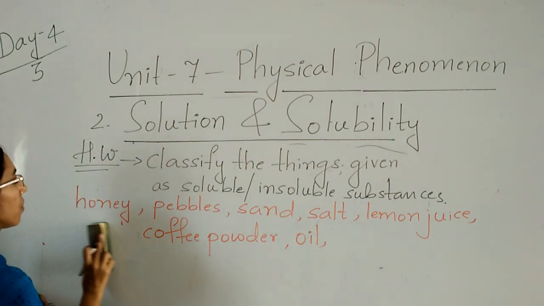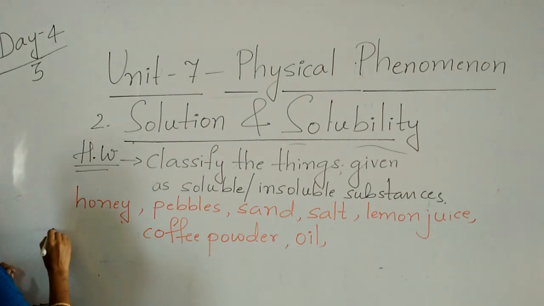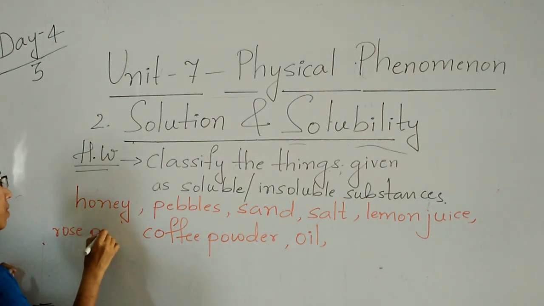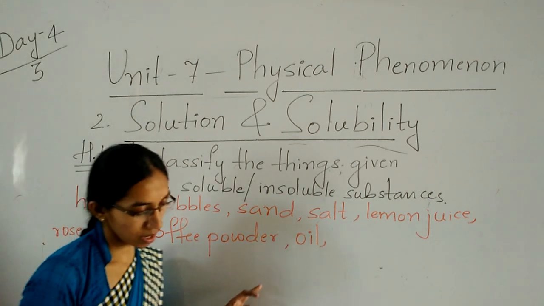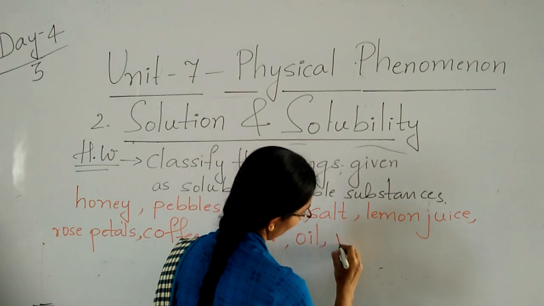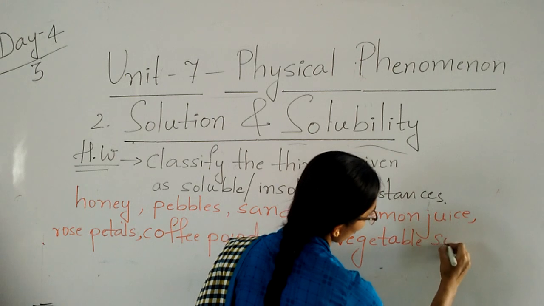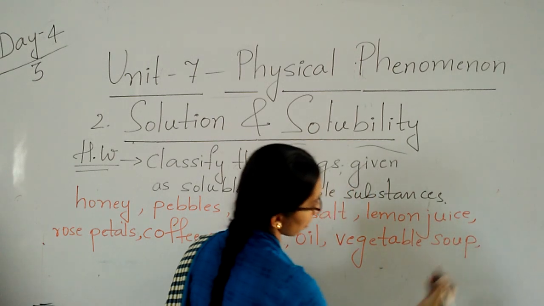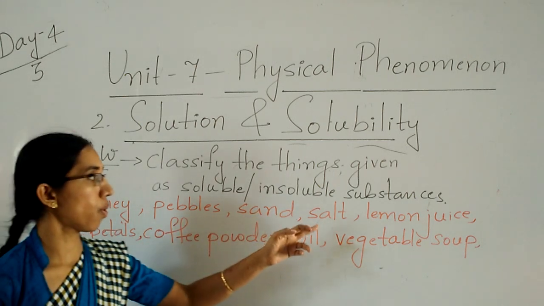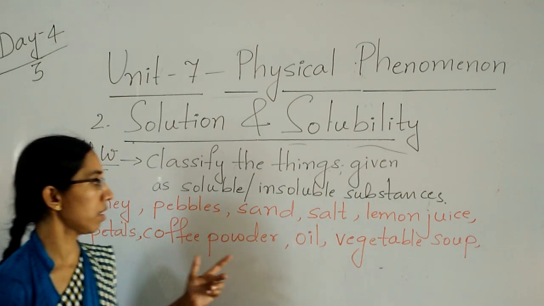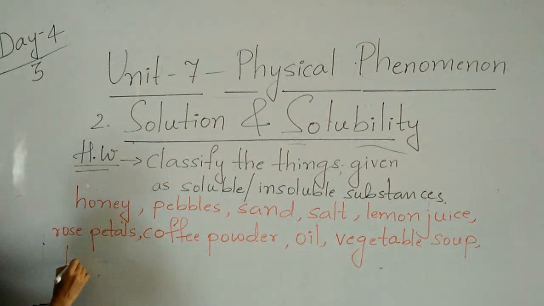You will be confused when I write rose petals. Okay children, rose petals. Then vegetable soup. Oil I already wrote, no? Yes, oil. 1, 2, 3, 4, 5, 6, 7, 8, 9. One more and it becomes 10. Then leaves.